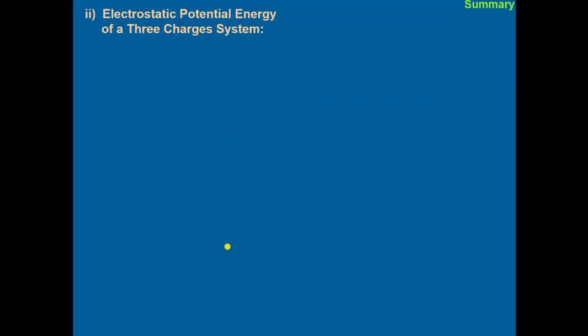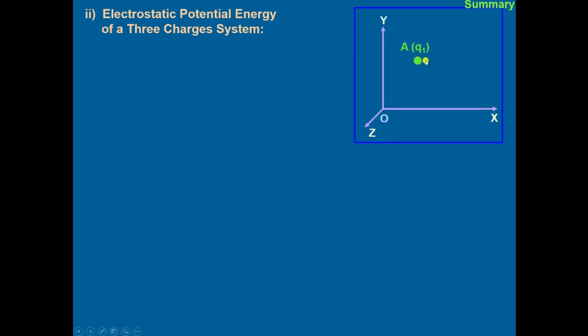Then we calculated the electrostatic potential energy of a three-charge system. We have taken the three coordinate axes, then bring the charge Q1 to A; no work is done. Then bring the charge Q2 to B; work is done against the force of this Q1. Then bring this Q3 to C; work is done against the field of this Q1 and against the field of this Q2.